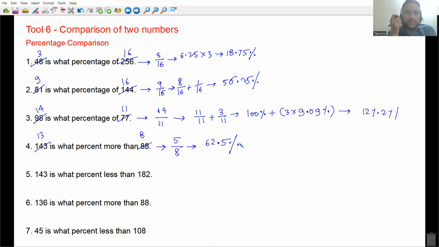143 is what percent less than 182. What will be the common factor here? You should know 143 is 11 into 13. 182 will not be divisible by 11, but by 13. Yes, 13 into 14. So the common factor is 13 and 13 will cancel.